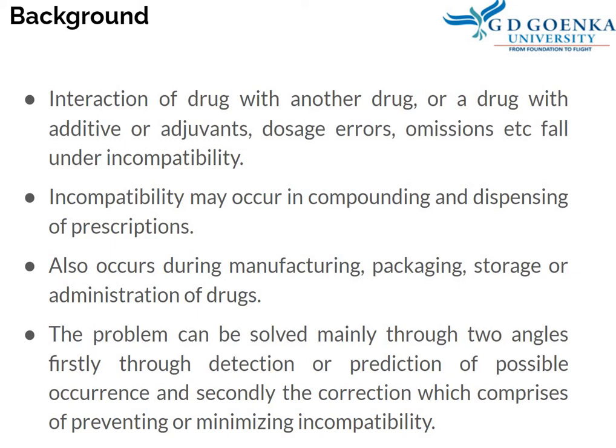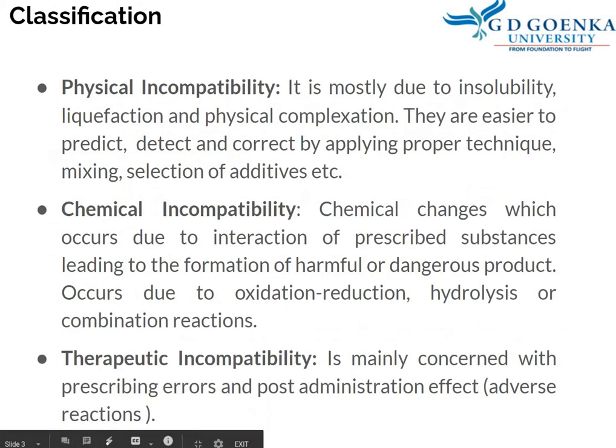Firstly, through detection or prediction of possible occurrence, and second, the correction, which comprises preventing or minimizing incompatibility. Based on the type of incompatibility, they are classified as physical incompatibility, chemical incompatibility, and therapeutic incompatibility.